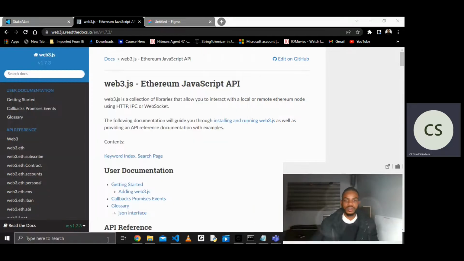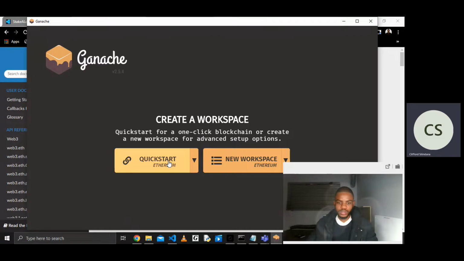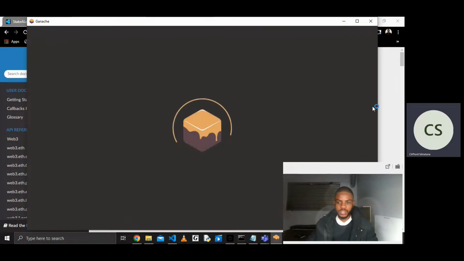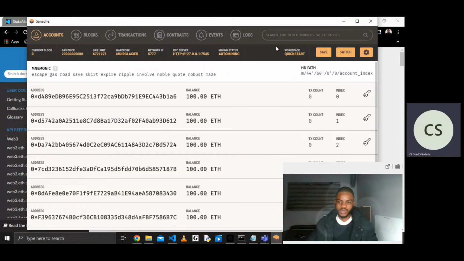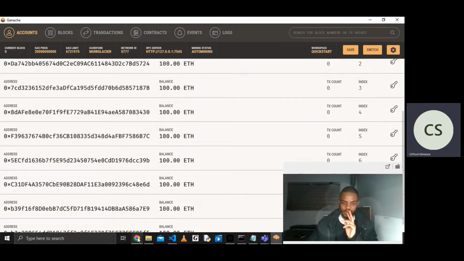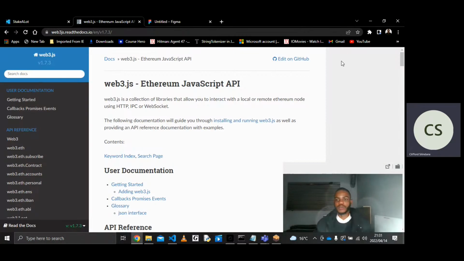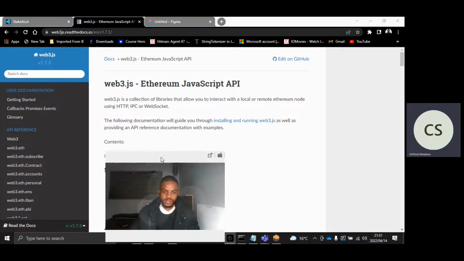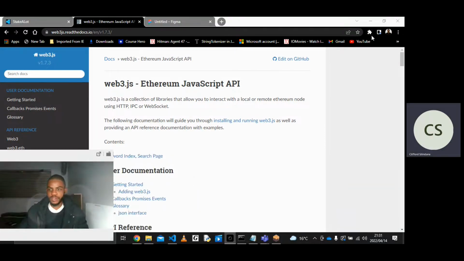Open my Ganache again. So we need to have our Ganache running before we do anything else, because in my scripts I declare that I want to deploy my contracts into Ganache, because you can deploy your contracts to different networks. So we have a fresh Ganache running now. Each account has 100 ETH, test ETH, and then I'm just gonna log into my MetaMask now. So just put myself down there.